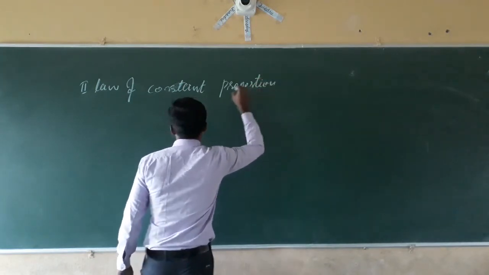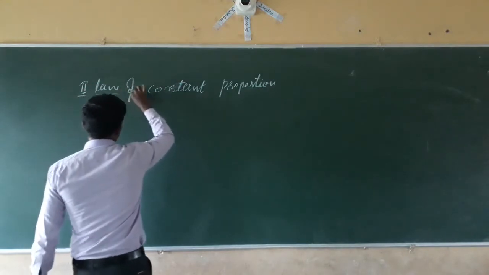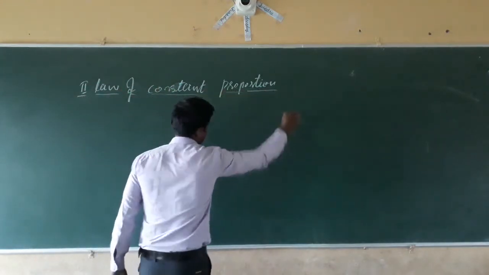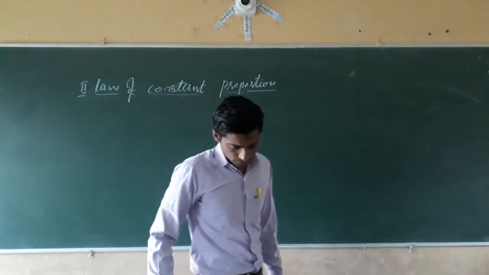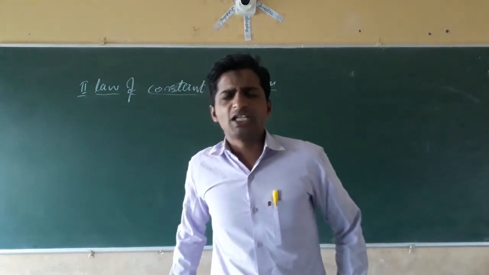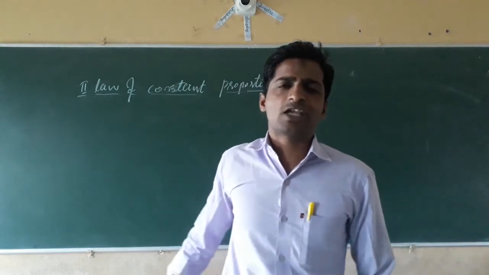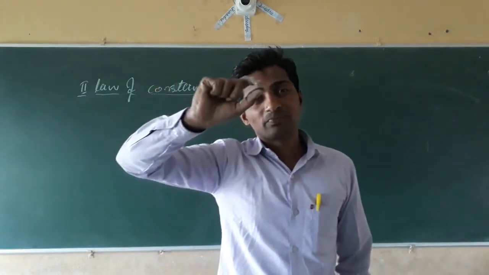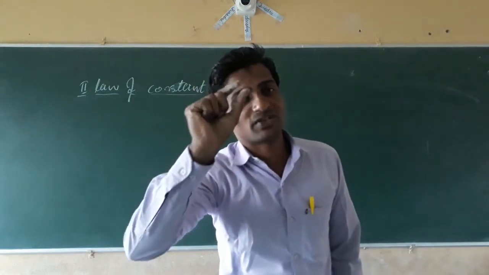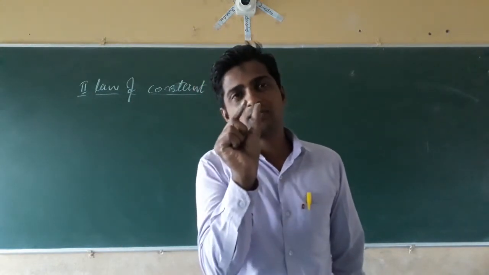Law of constant proportion, the second law of chemical combination. In the beginning we saw that millions, billions, trillions, quadrillions of atoms combine together to form a substance. A small amount of substance is formed.